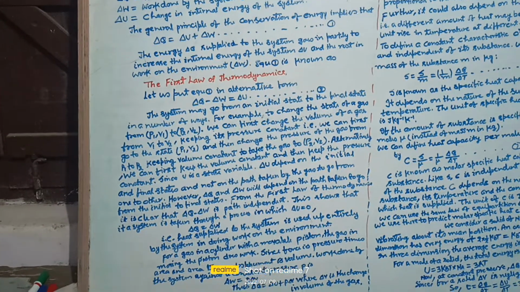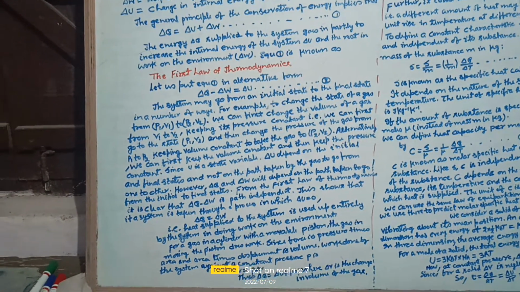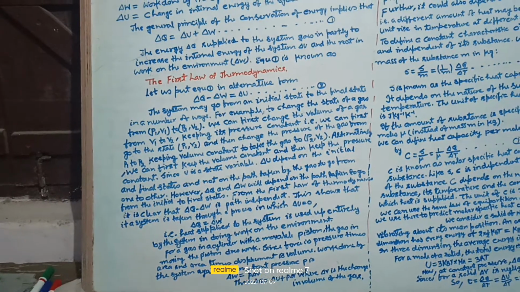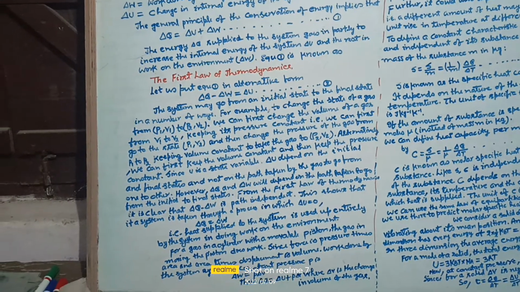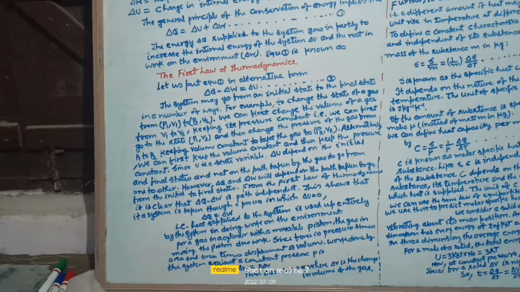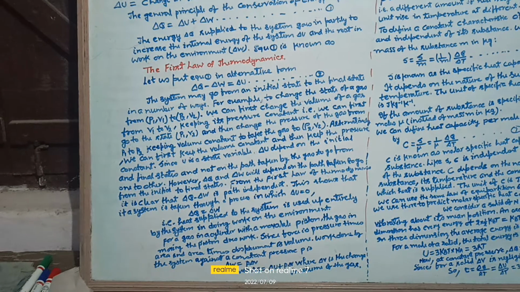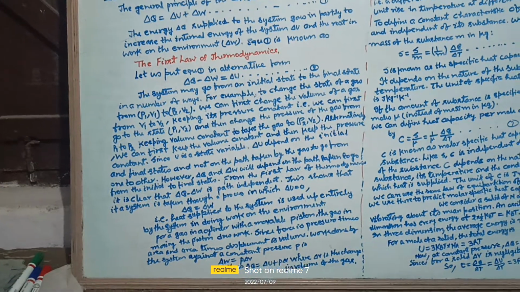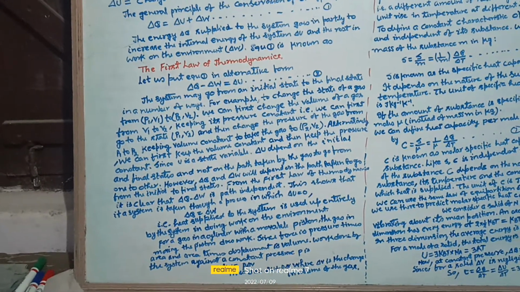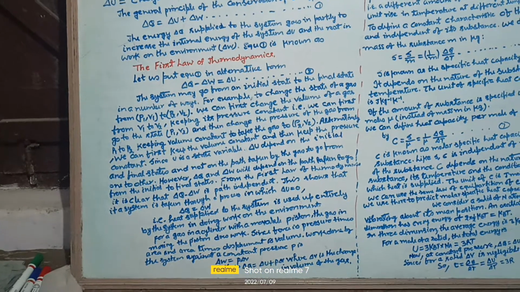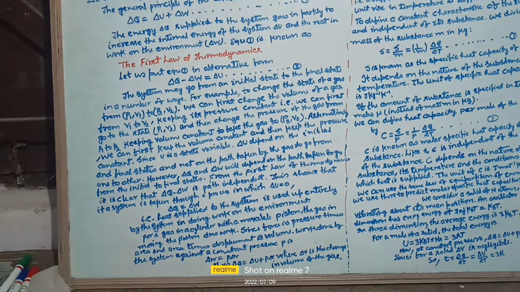For a gas in a cylinder with a movable piston, as the gas expands, the piston does work, since force is pressure times area, and area times displacement gives volume. Work done by the system against a constant pressure P is delta W equal to P delta V. Therefore, delta Q is equal to delta U plus P delta V, where delta V is the change in volume of the gas.